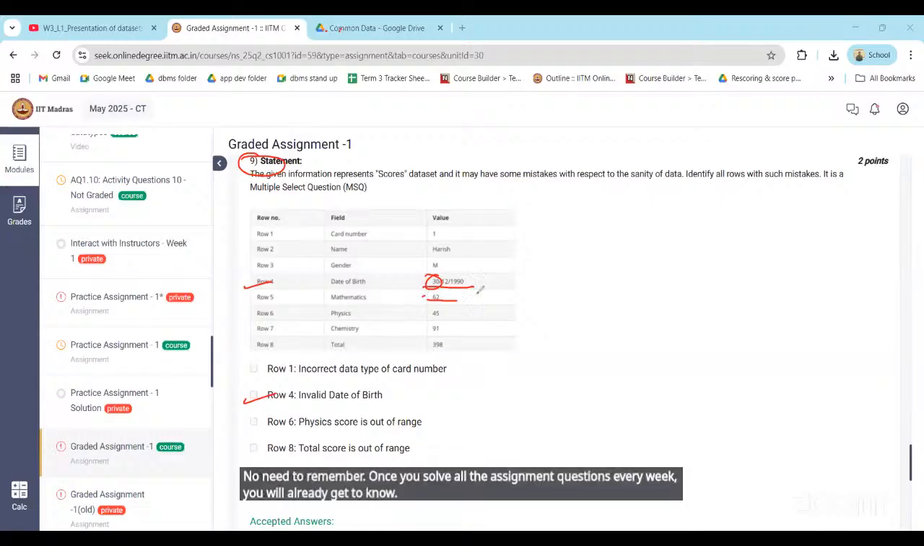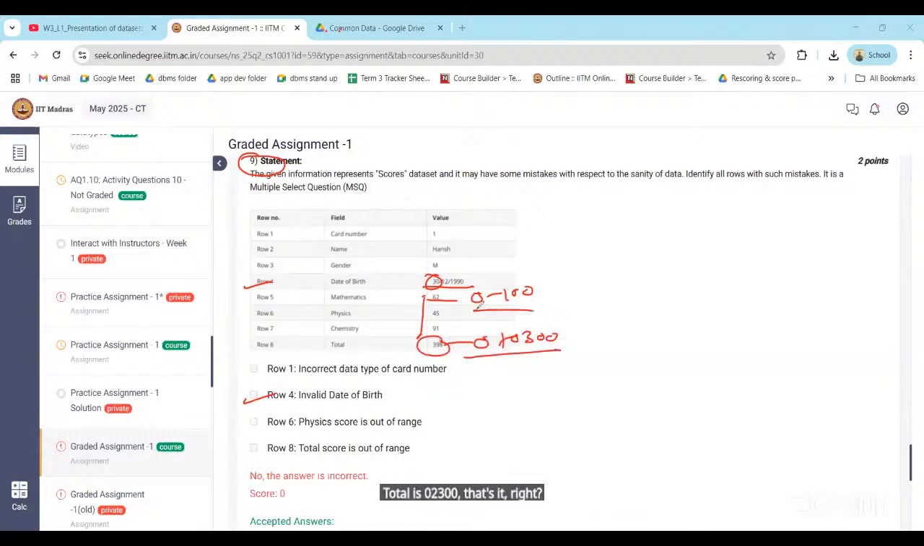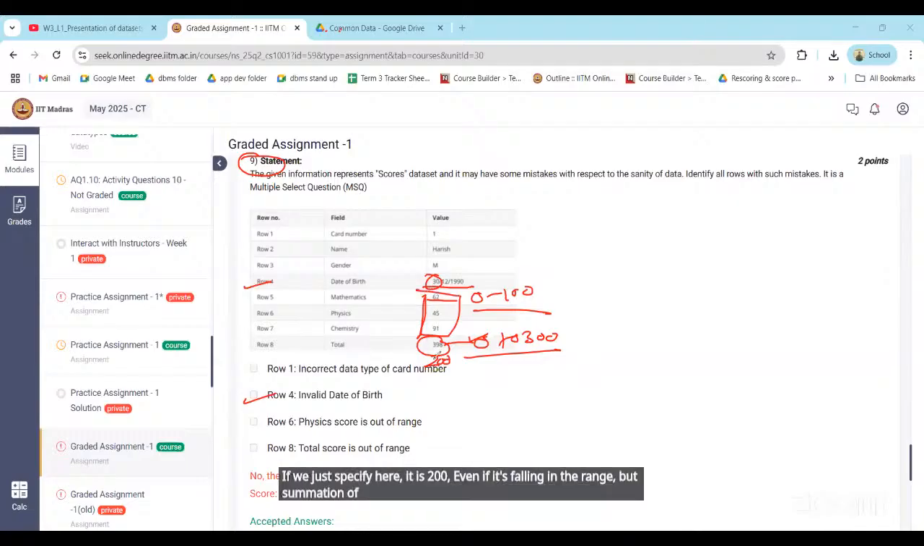So you already know that mathematics marks are between 0 to 100 for all the subjects. Total is 0 to 300. That's it, right? And exactly these ranges will be followed in the exam. If the total is within range 300 but the sum is incorrect, then that will again be a violation of sanity of data. If we just specify here it is 200, even though it's falling in the range, but the summation of these three subjects is not 200, then it is a violation of sanity of data again.